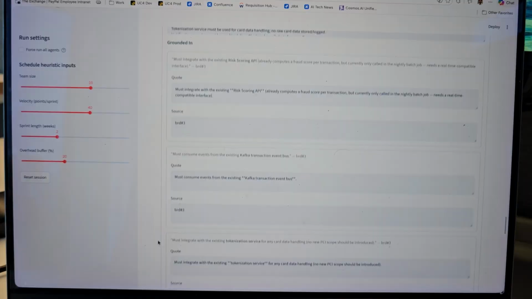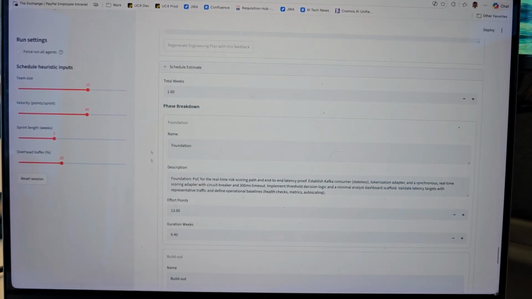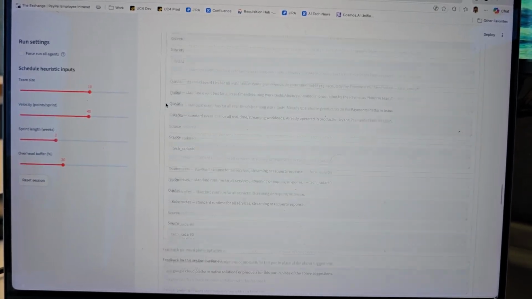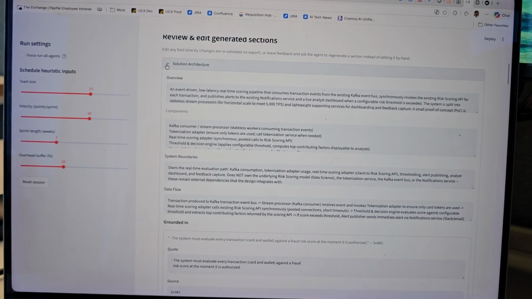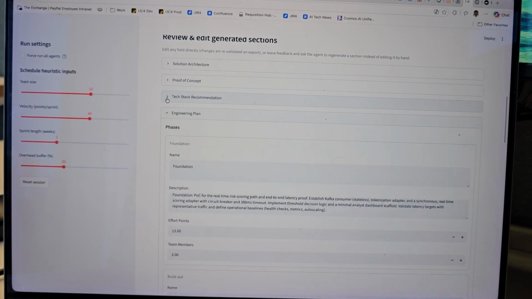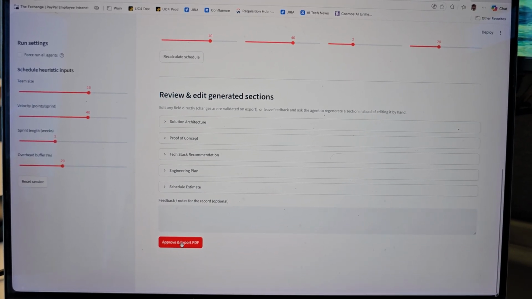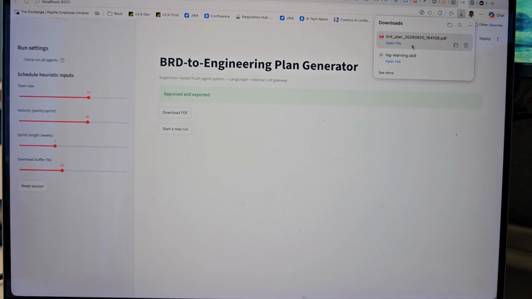At the tail end you also see a button that covers the schedule estimate. I'll show you all the sections one more time: the solution architecture, the proof of concept, tech stack recommendation, engineering plan, and schedule estimate. I approve and export. Now when I click export, it gives me a download PDF button.